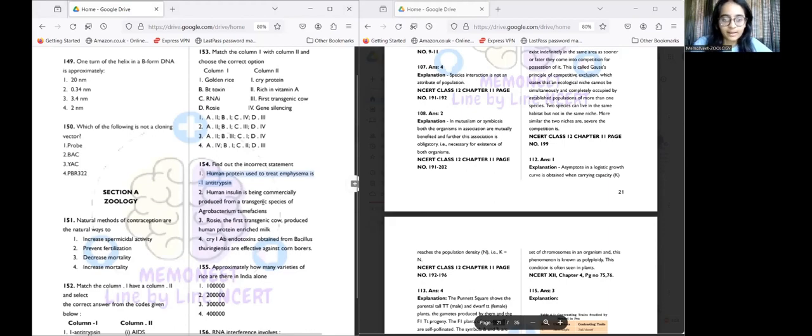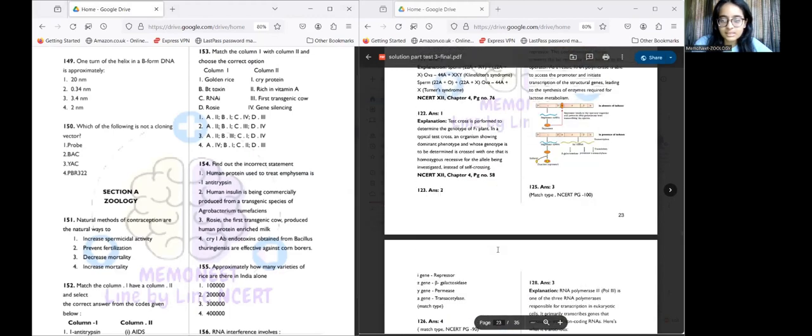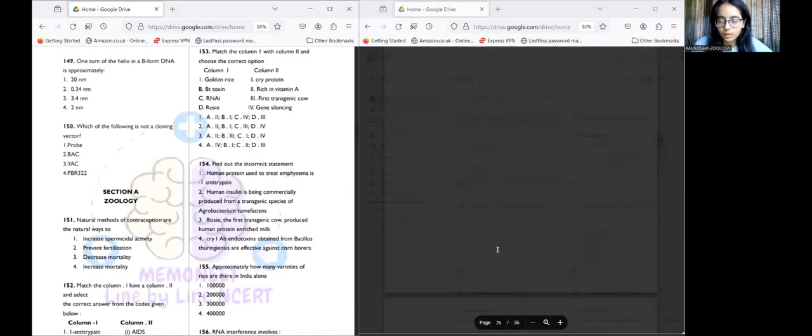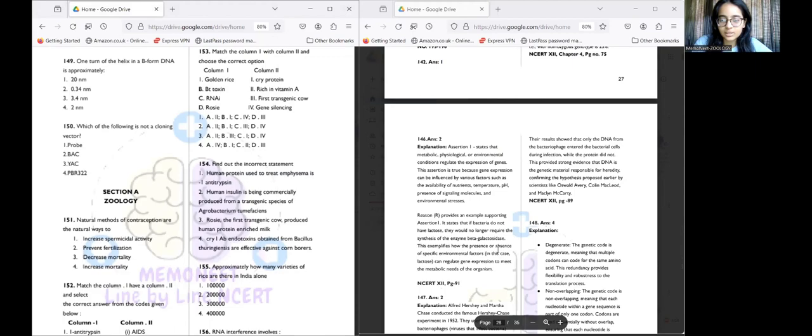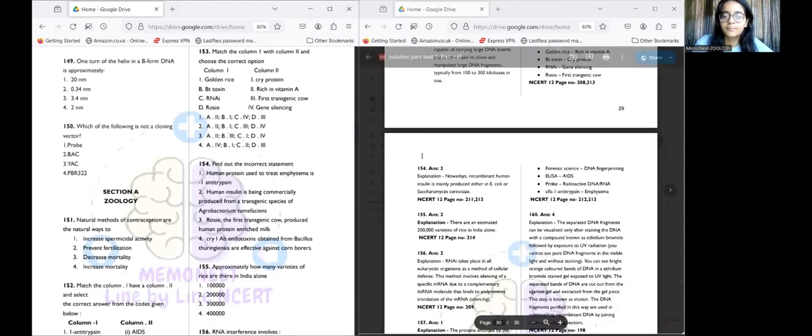Or treating emphysema. So what is the incorrect option here? The incorrect option here is: human insulin is being commercially produced from transgenic species of Agrobacterium tumefaciens. Is it correct? No, it's not. Let me go to the explanation so you all can have a clearer view.